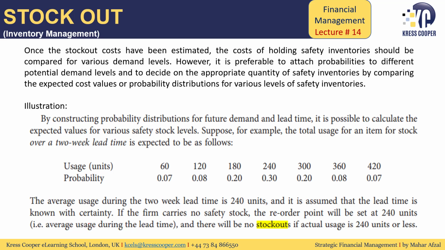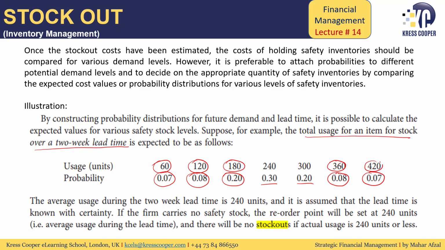Let's consider this example, that the total usage for an item of stock over a 2-week lead time is expected to be as follows. With 0.07 probability usage will be 60, with 0.08 probability usage will be 120, with 0.20 probability usage will be 180, and so on. With 0.08 probability usage will be 360, and with 0.07 probability the usage will be 420.